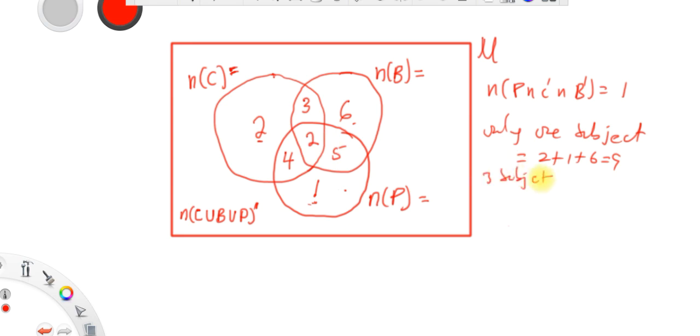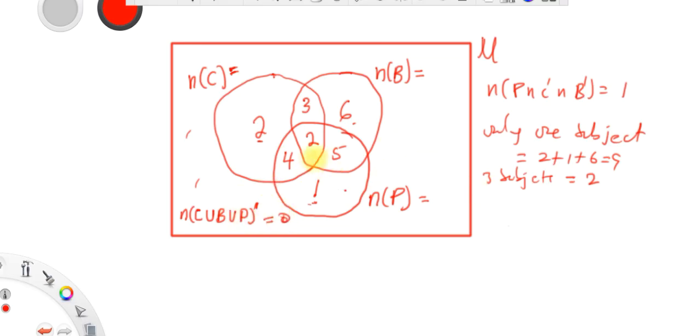That's 3 subjects. No more students who offer only 3 subjects is what? 2. Very simple. And then here, there's no student who does not offer any subject. That's why you see each student offers at least one of the 3 subjects. The moment you hear that in the question, it means that there's no student who is outside here. So the number of students who do not offer anything will be 0. If it is not 0, the question will tell you.